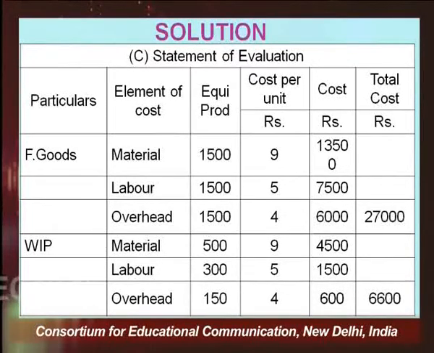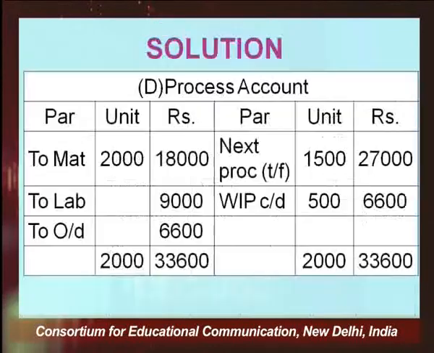What you are noticing is that the cost per unit remains the same, whether it is finished goods or work in progress. So, the total cost of the work in progress is 6,600.